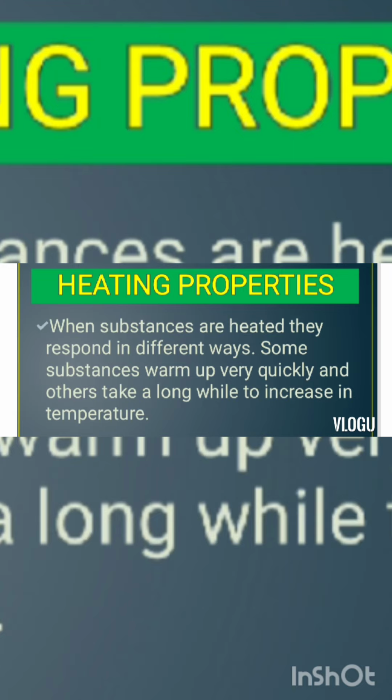These insulators are used to keep warm air inside a home on a cold day. So, the heating property can be used to measure the rate at which a substance conducts heat and compare that rate with the heat conduction rates of other substances. So, those are the properties of substances that can help us identify a certain substance from the other.